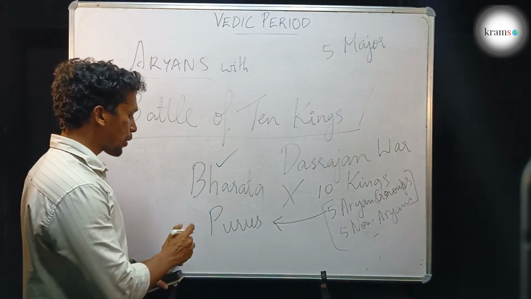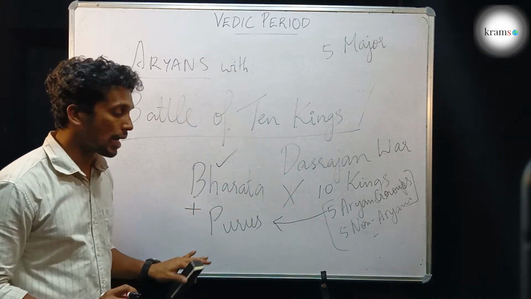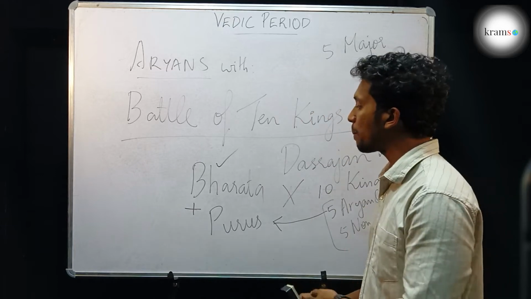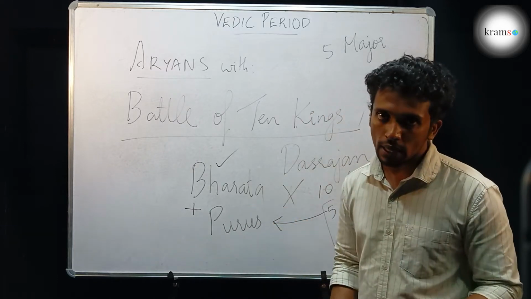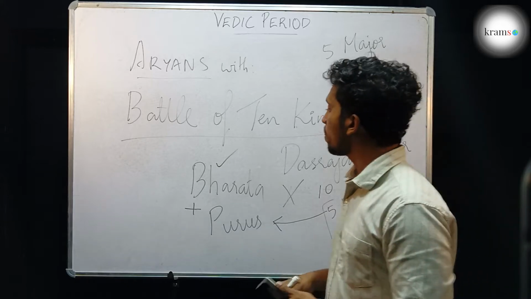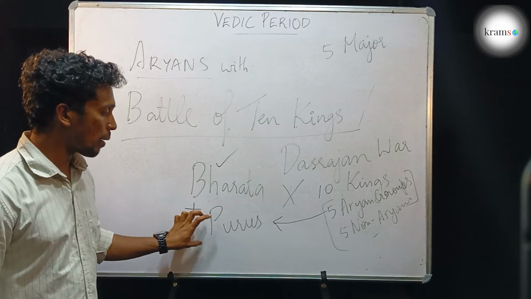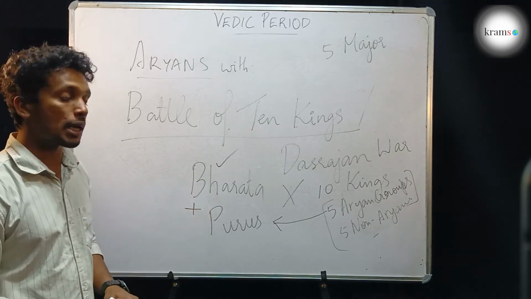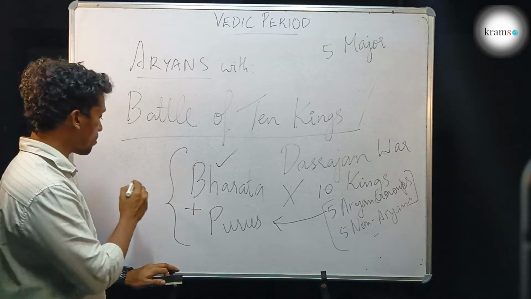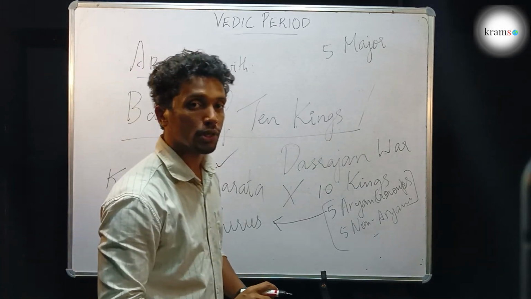But at a later point of time, Bharata enters into a matrimonial alliance with the Purus, meaning King Bharata had married one of the Puru princes and both families joined together. So the clan of Bharata joined with the Purus and they became a bigger and stronger family, and they took the name of Kurus, the Kuru clan or the Kuru Vamsha.